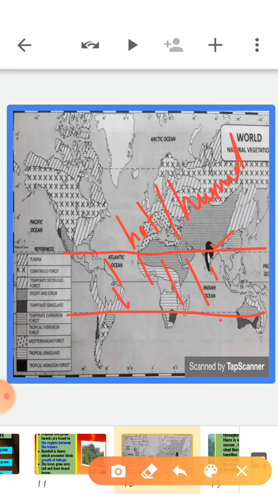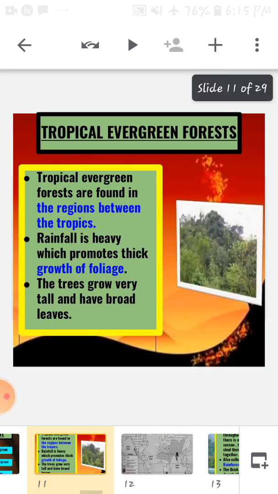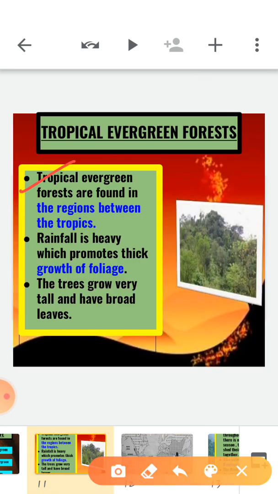So here tropical evergreen forests are found. These forests are found near the equator and close to the tropics.